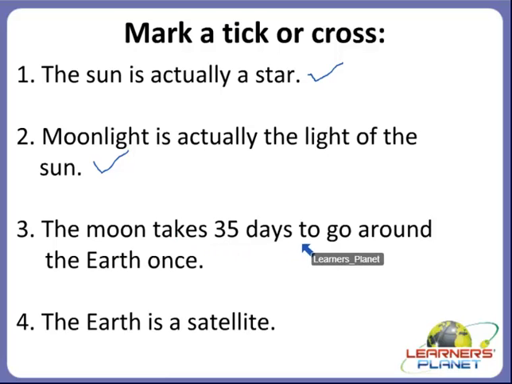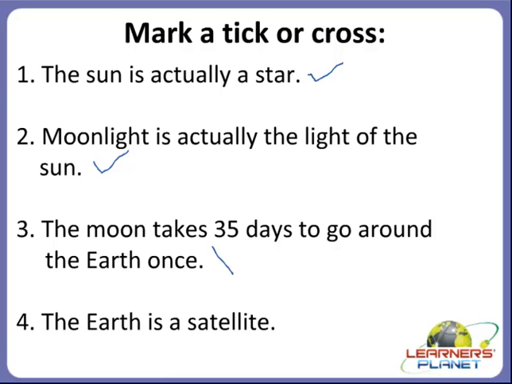The moon takes 35 days to go around the earth once. So, is it the right sentence? Is it the correct one? Does moon take 35 days to go around the earth?